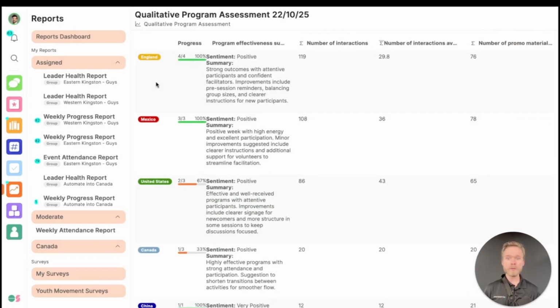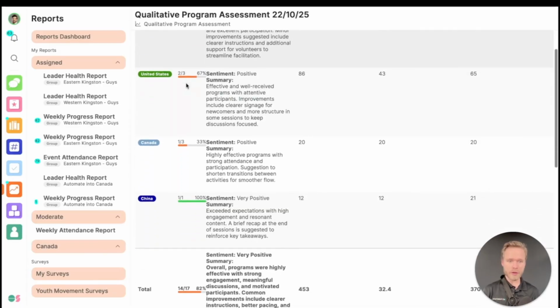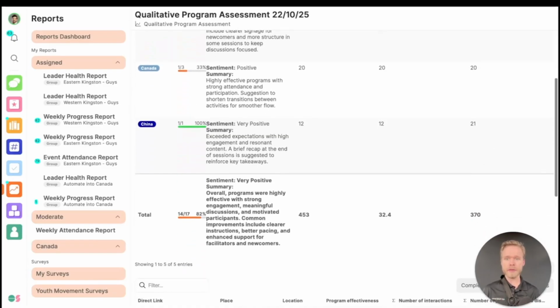If we want, we can also click into a given week and review the breakdown per location. So now you as the system admin can have a general summary of all locations as well as a summary on the specific locations that we're reviewing. So in this case, Canada, China, Mexico, we can have an understanding at the location level of what is happening qualitatively.